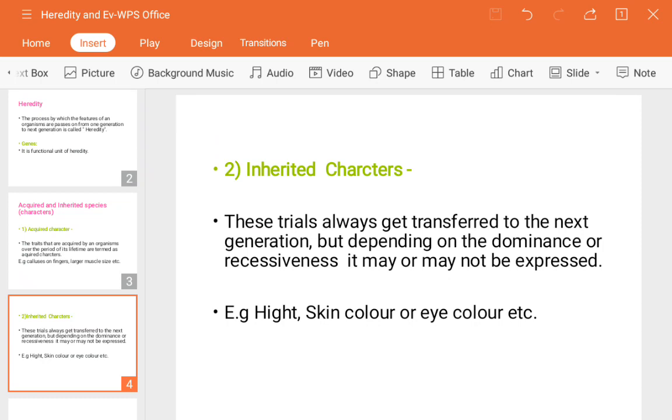So there are two types of characters, acquired and inherited. Acquired is what we have from the start through the lifetime, but inherited can be transferred or not transferred, depending on the dominance and recessiveness of that feature. We have seen some examples, so I hope you can understand easily.